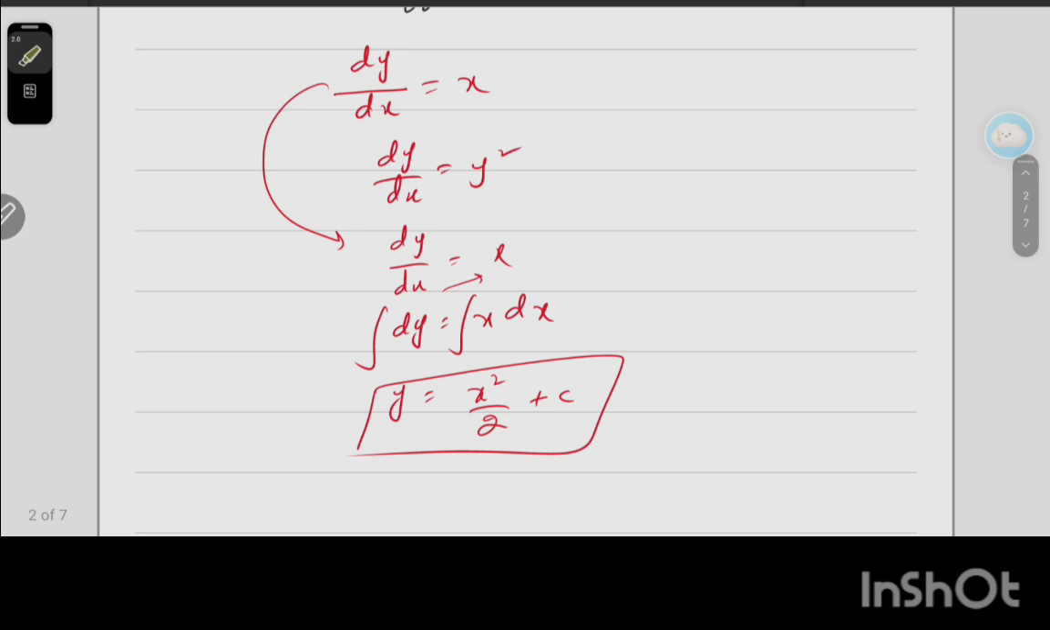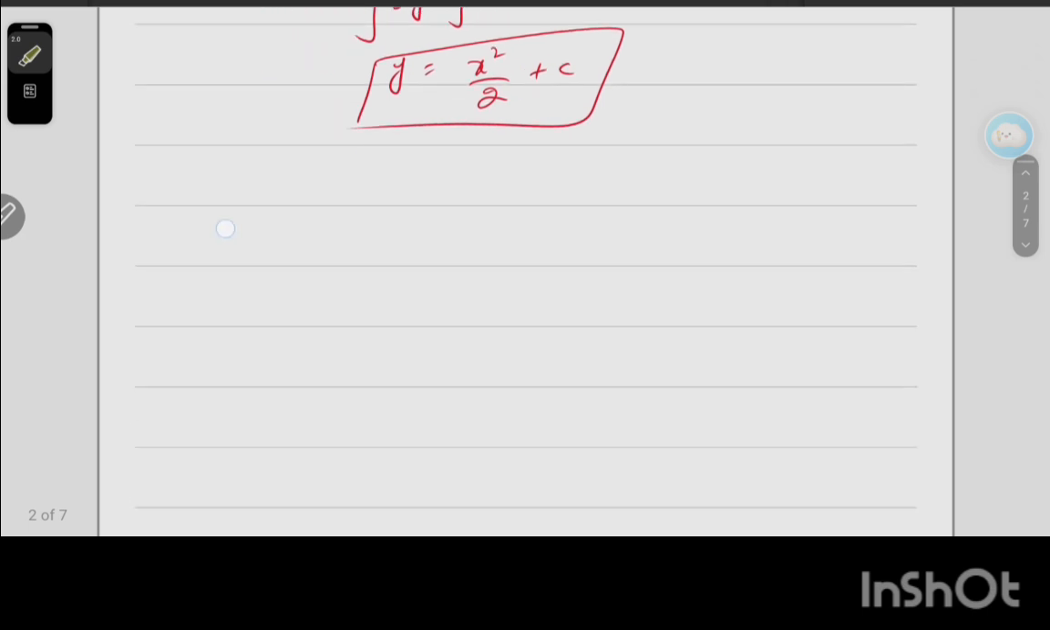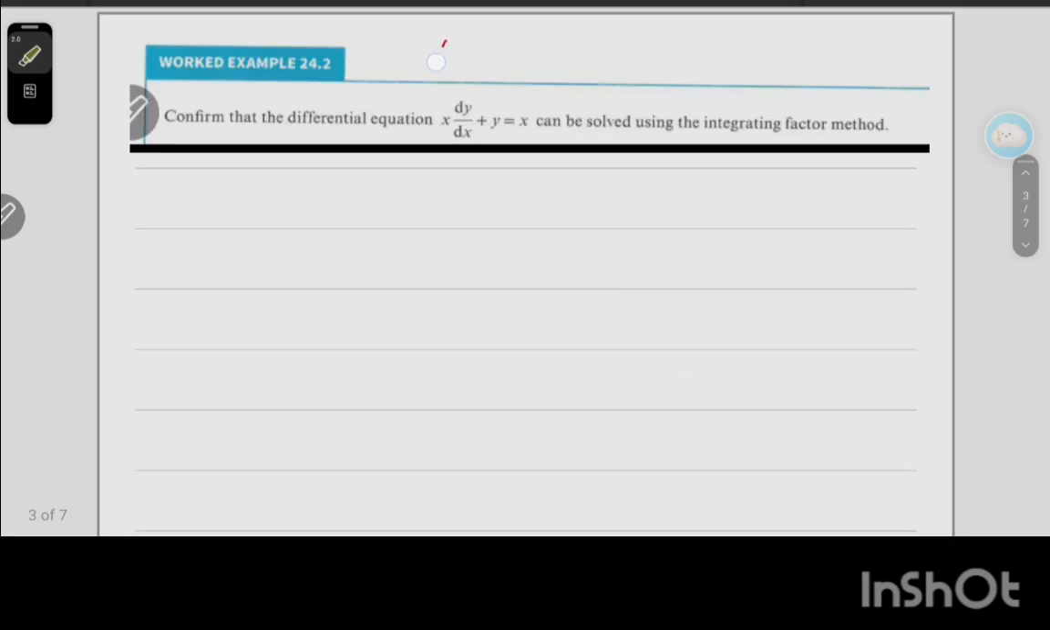Now, second, we have to discuss the integrating factor. The questions which involve an integrating factor, I have to solve them. In this question, an integrating factor is involved. Okay, how do we choose the integrating factor?